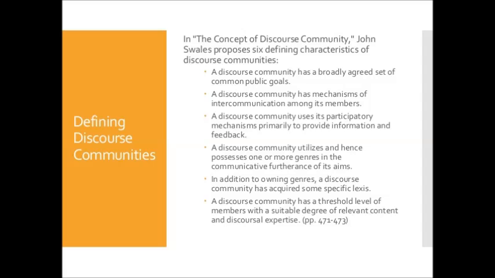Another text that aided me in my research was from author John Swales, called The Concept of Discourse Community. Swales shared characteristics of a discourse community that I kept in mind as I wrote my analysis. Some characteristics included that the community had a common goal, that they have methods of intercommunication, and that the community had a specific lexis. To Write Love on Her Arms' goal is to spread mental health awareness. Their methods of communication include blogs, programs, and celebrity statements, and their specific lexis involves language used in the healthcare and psychology environments.